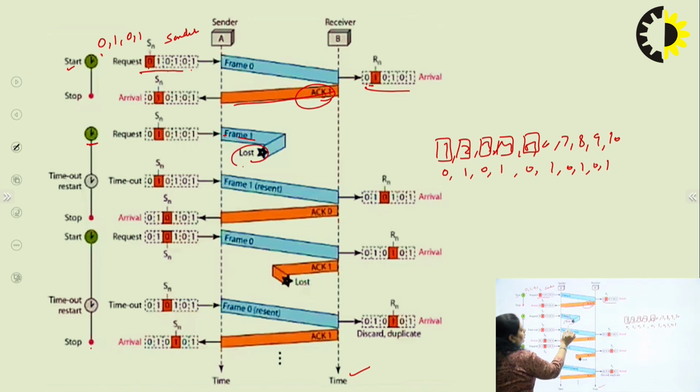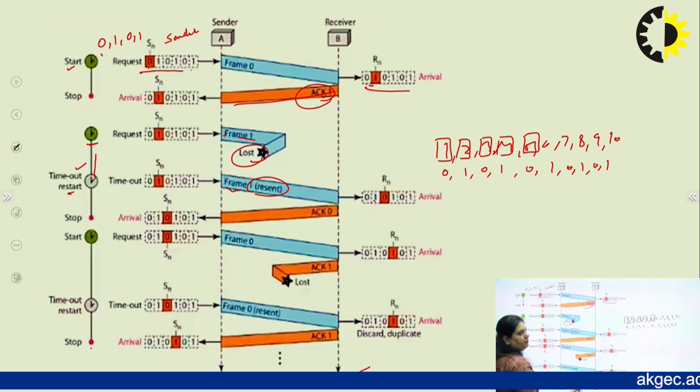Now this frame got lost. The sender is waiting for the acknowledgement. After the timeout has passed, the sender sends frame 1 again, resent. Now the receiver receives frame 1 and the window moves to the next frame, with sequence number 0. So it sends the acknowledgement for the next expected frame, that is acknowledgement 0. Now the window moves to 0 and it sends frame 0.